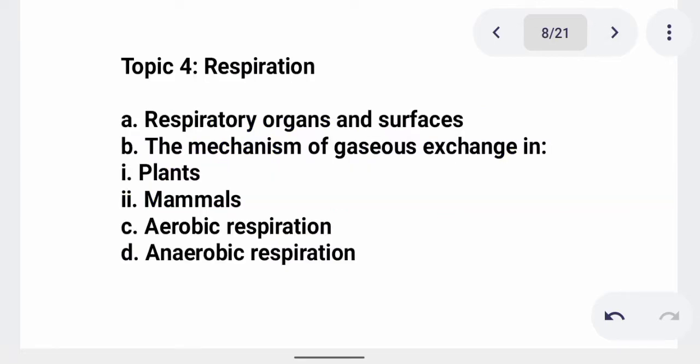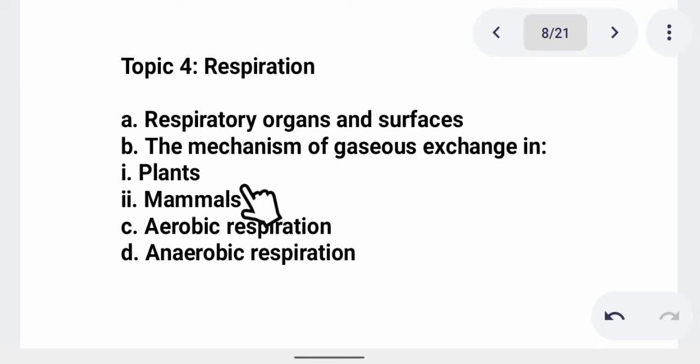Then if we move on, number 4, we talk of respiration. Respiration is the exchange of gases between living organisms and the environment. For example, living organisms take in oxygen and give out carbon dioxide. Then here we talk of respiratory organs. What are the respiratory organs from the lower animals to the higher animals? For example, for animals like amoeba and paramecium, what is their respiratory organ? Then for higher animals like human beings, what is their respiratory organ? So it's very necessary to learn this topic and understand it prior to the day of your examination.